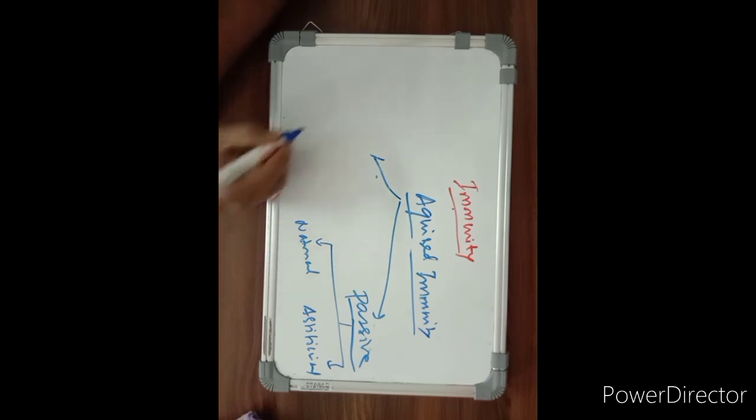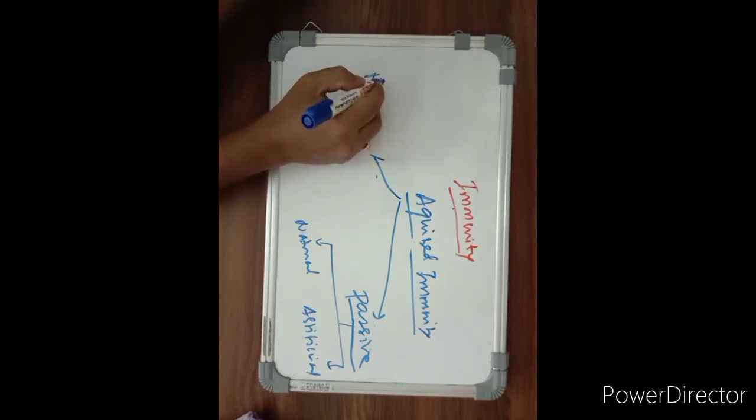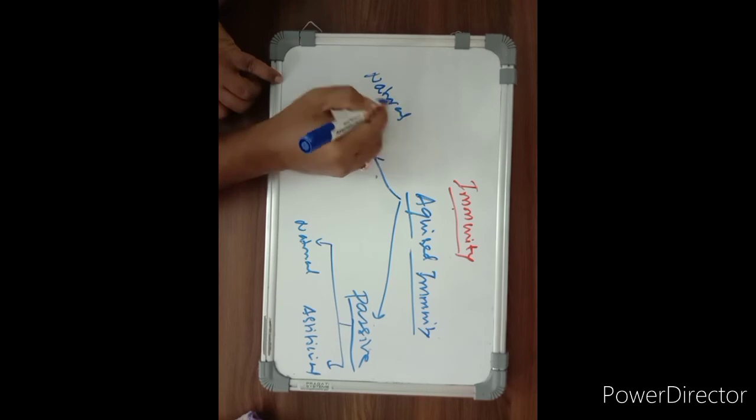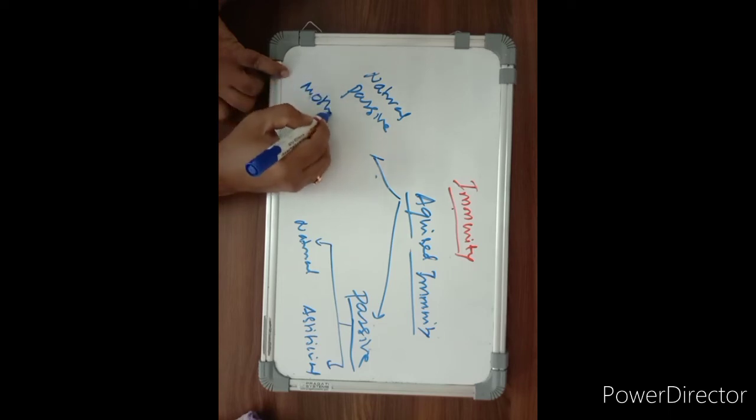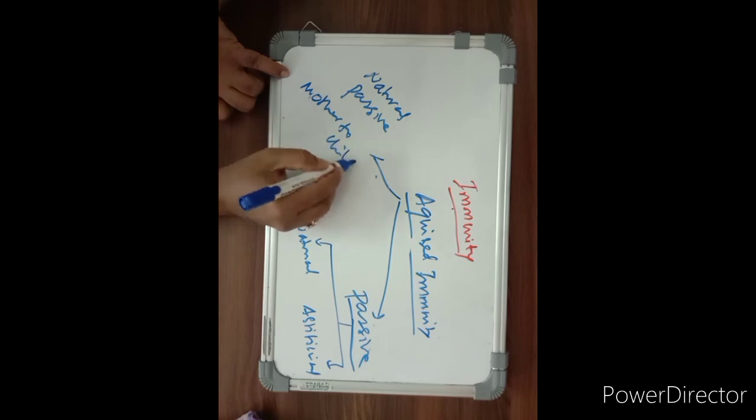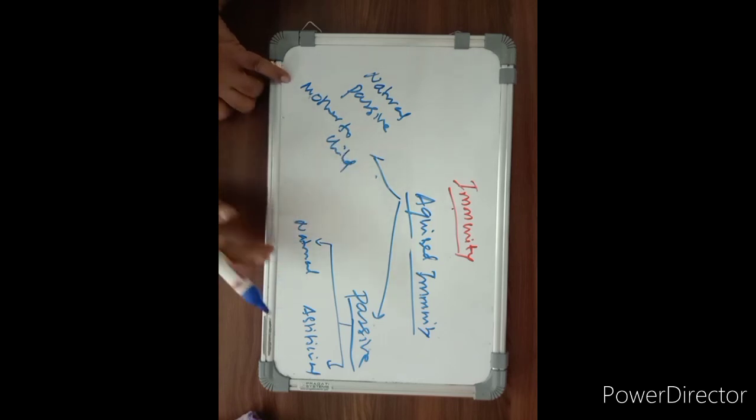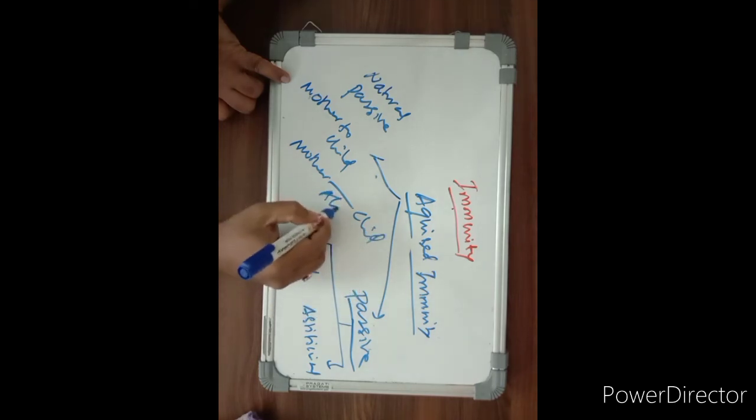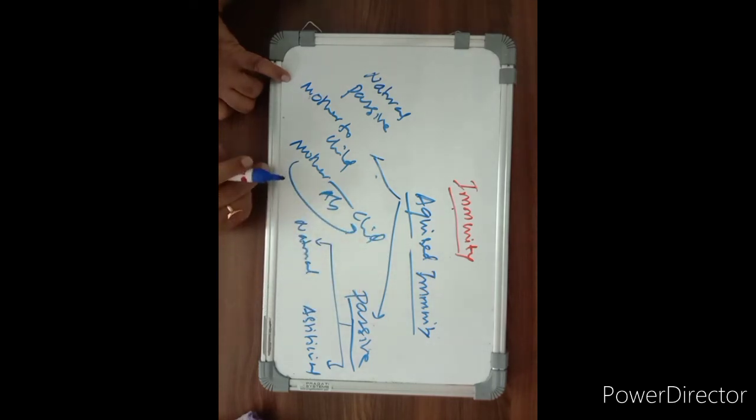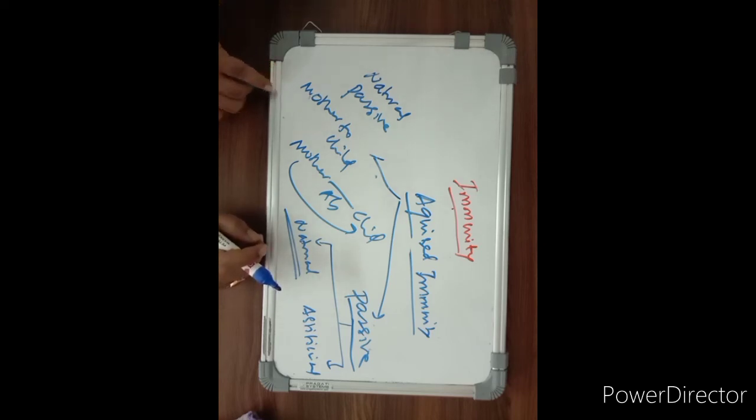In passive immunity, I will first discuss natural passive immunity. The best example for natural passive immunity is the transmission of immunoglobulins from mother to child. During the birth of the baby, there is a natural transmission of immunoglobulins from mother to child. This natural transmission of immunoglobulins or antibodies from mother to child is the best example of natural passive immunity.